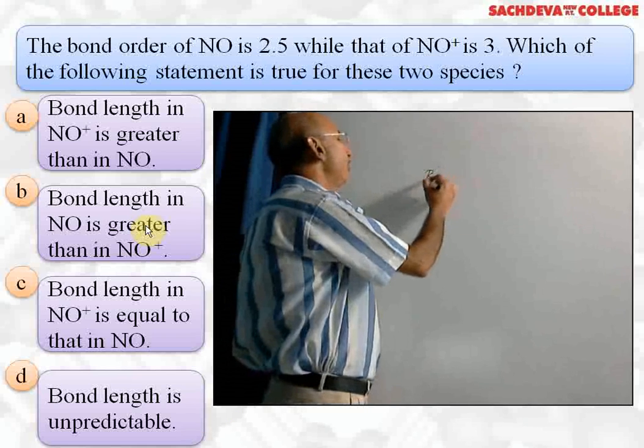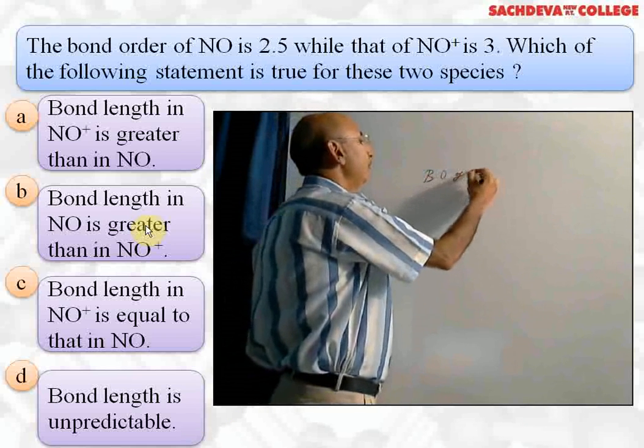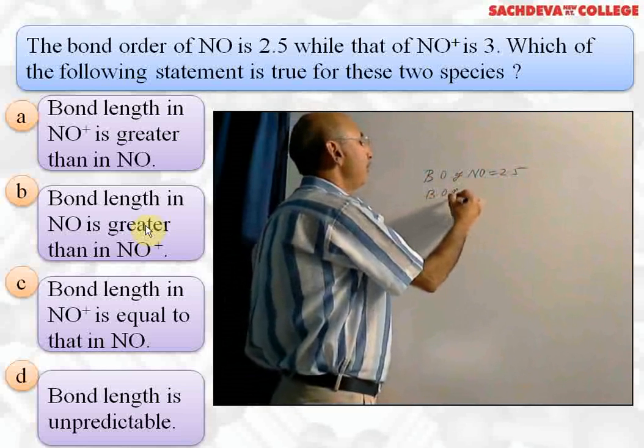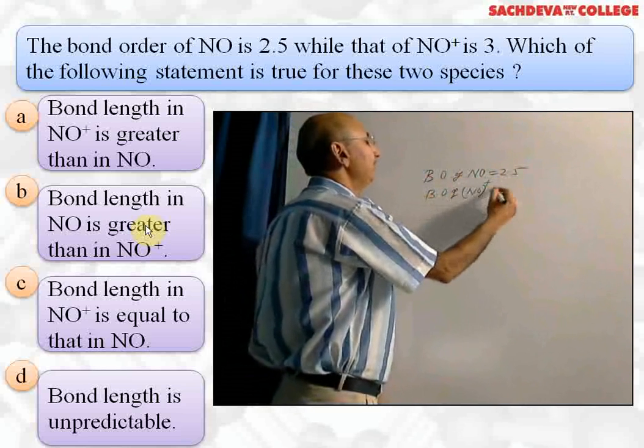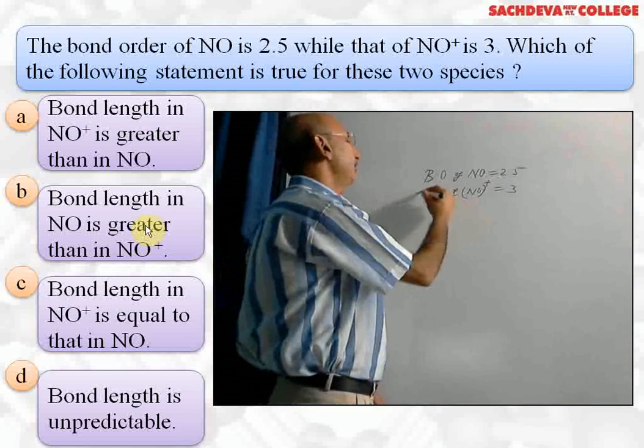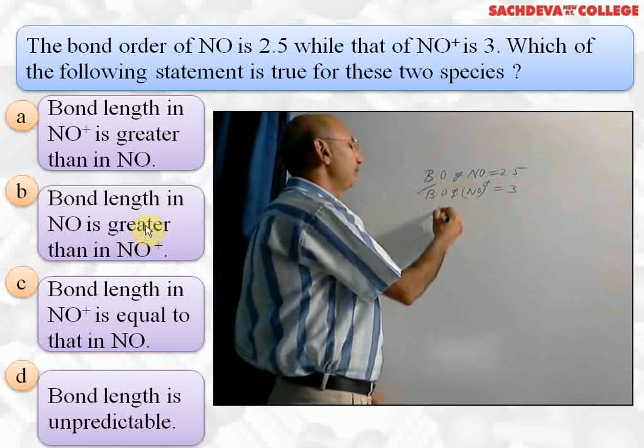Now bond order of NO is 2.5 and bond order of NO plus is 3. Greater the bond order, smaller will be the bond length.